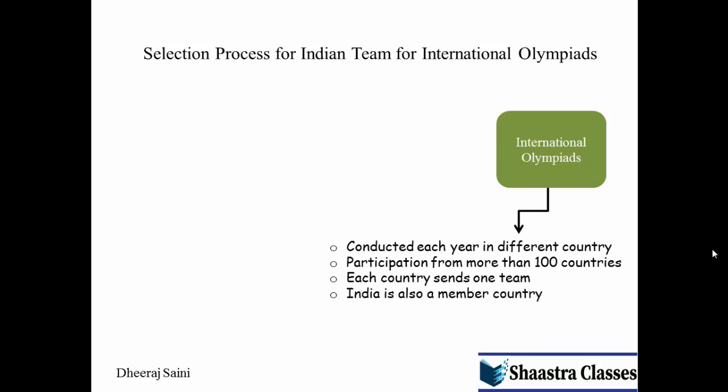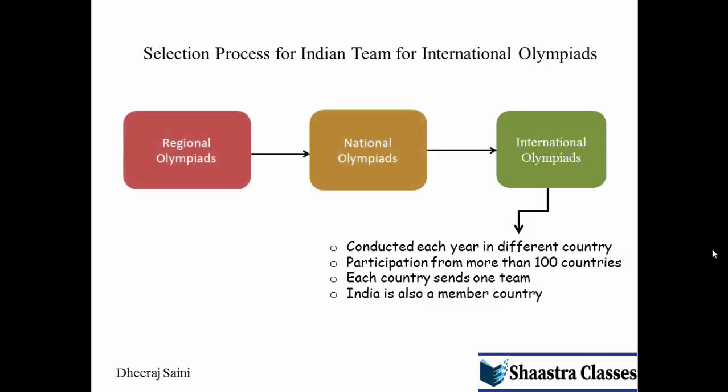So now each country is free to choose how they want to select students for the international Olympiad exam. In India, the selection procedure is through the regional and national Olympiad. So Olympiads are first conducted on the regional level, then the students who pass through that exam go to national Olympiads, and from national Olympiads onward the selection for international Olympiad starts.